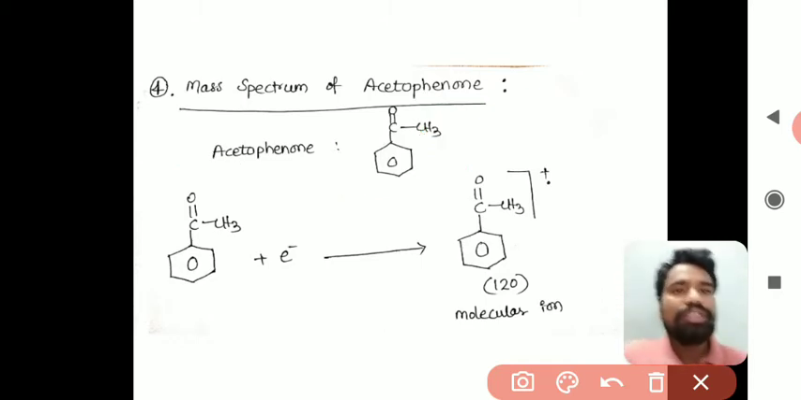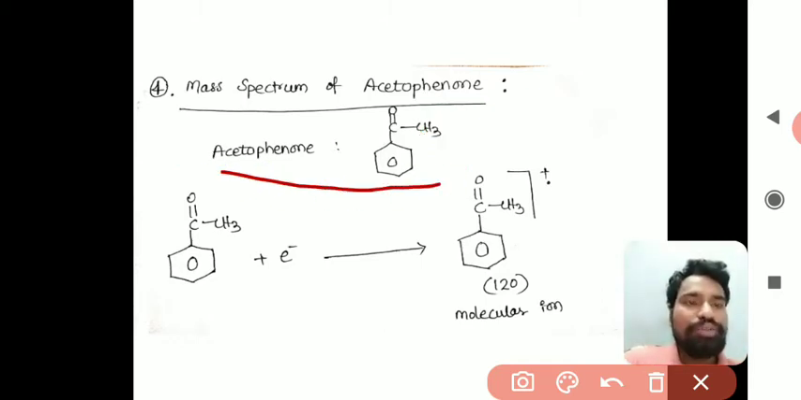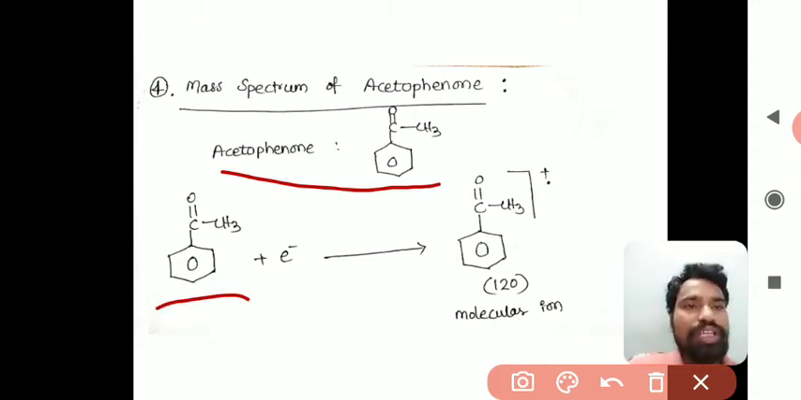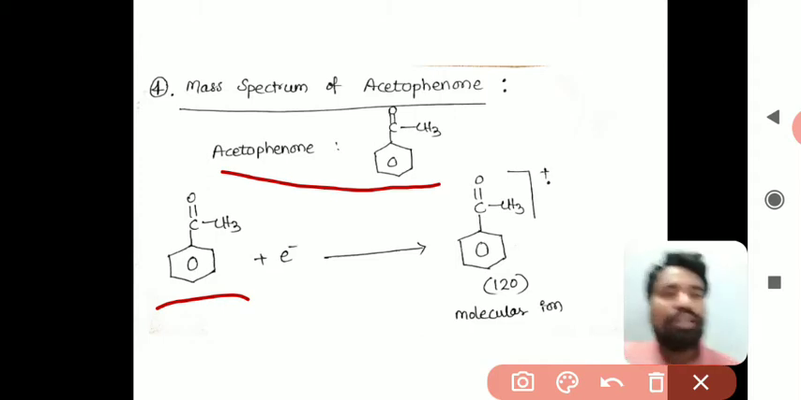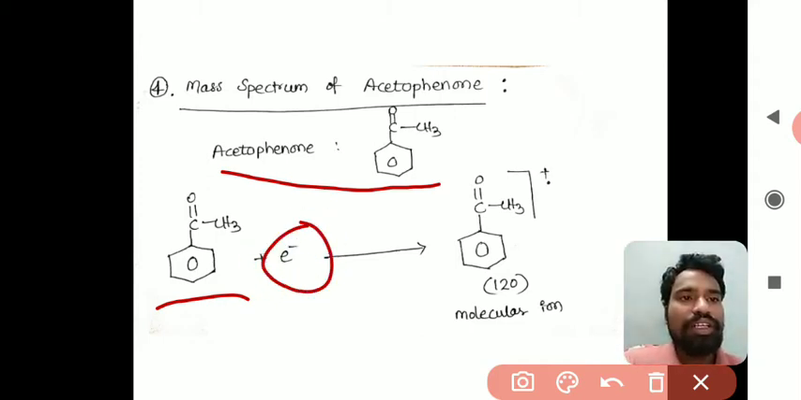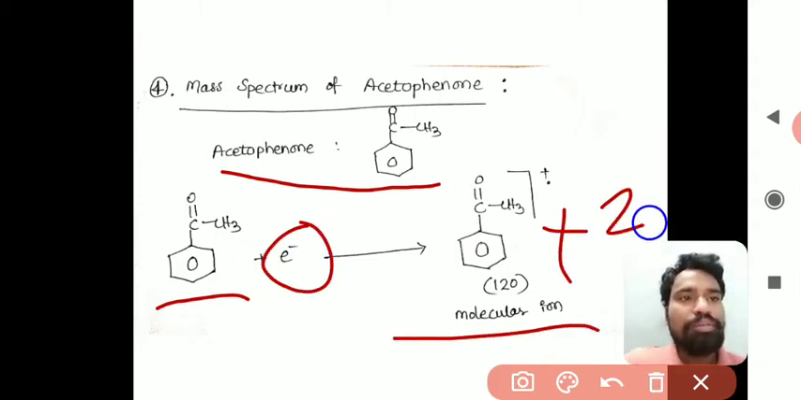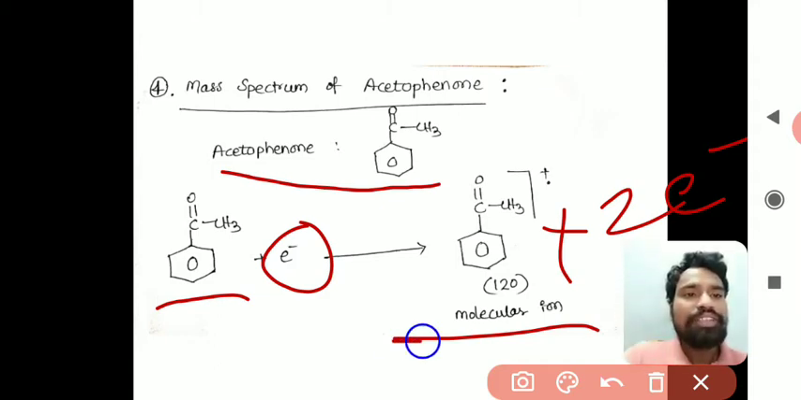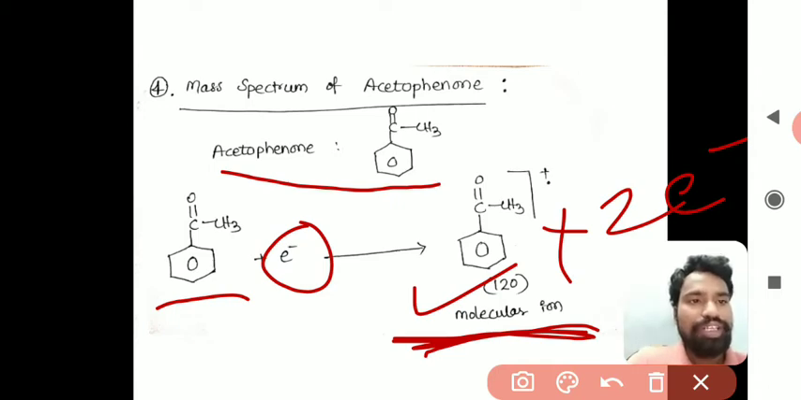In this again, the same thing as we know, the basic point of mass spectra. So this acetophenone, when we bombard it with an electron, forms a molecular ion plus 2 electrons. That is nothing but the acetophenone radical cation that is formed. This radical cation is nothing but the molecular ion. So that m/z value is 120.